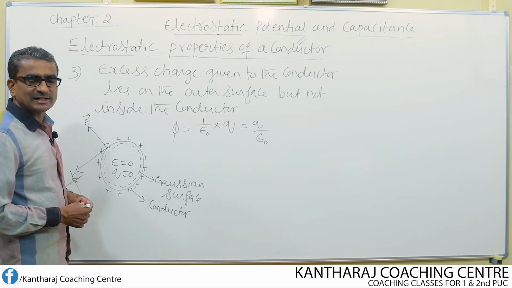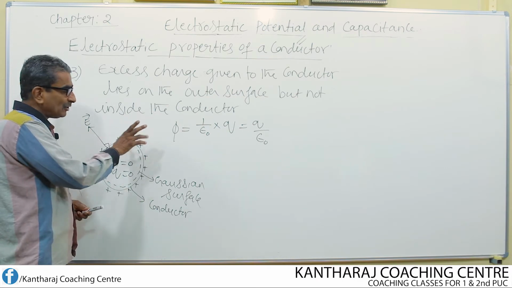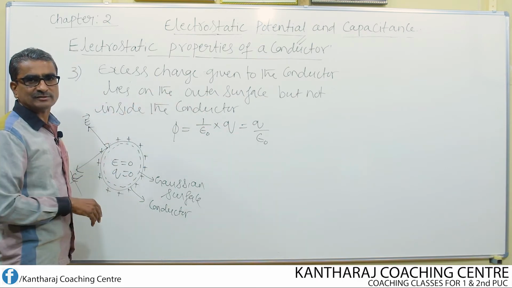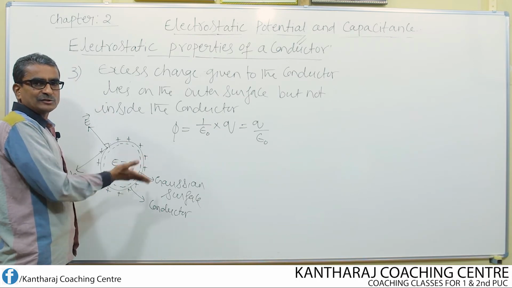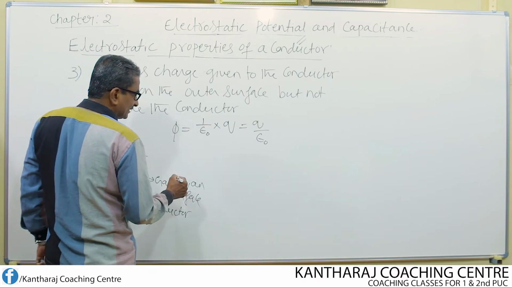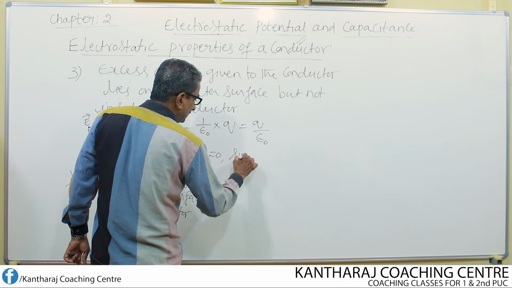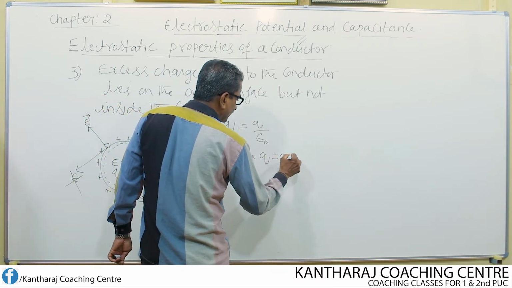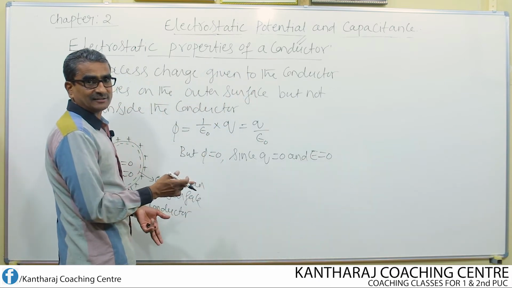Because Gauss theorem states that the total flux coming out of a Gaussian surface is equal to 1 over epsilon naught times the total charge. When there is no charge at all, no electric field. When there is no electric field, no electric flux. So I can write like this, phi equal to 0. Why? Since Q equal to 0 and E equal to 0 inside the conductor.